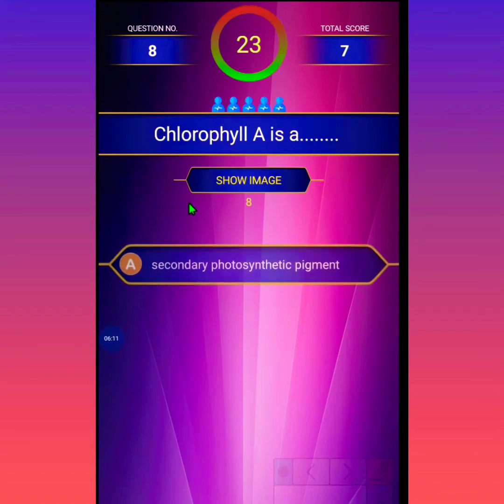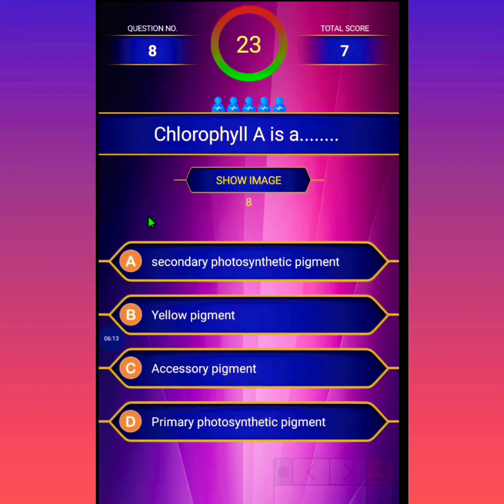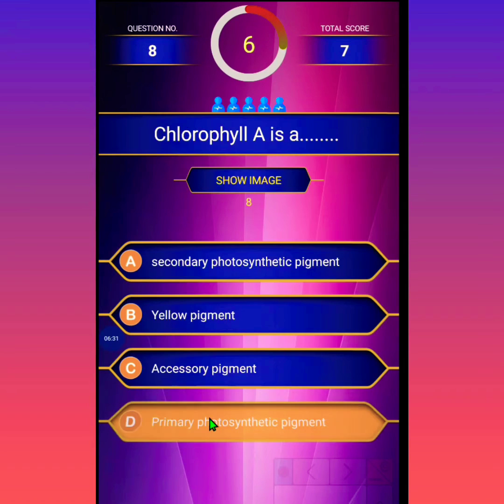Next, the eighth question: chlorophyll A is a secondary photosynthetic pigment, second option yellow pigment, third is accessory pigment, and last option is primary photosynthetic pigment. The correct answer is that chlorophyll A is a primary photosynthetic pigment.